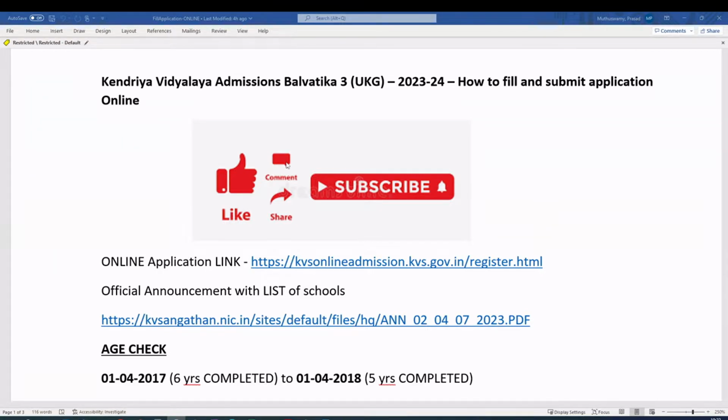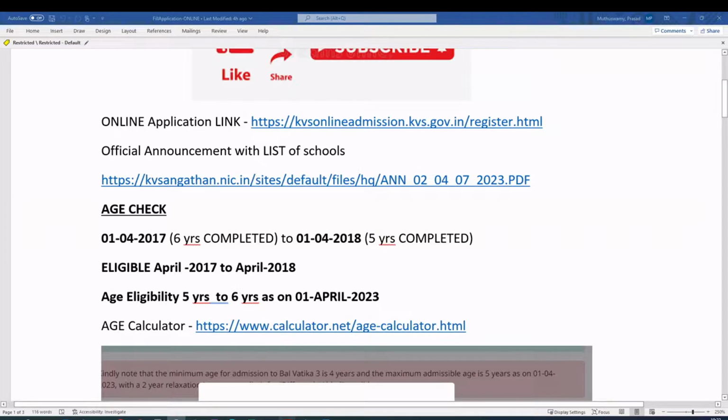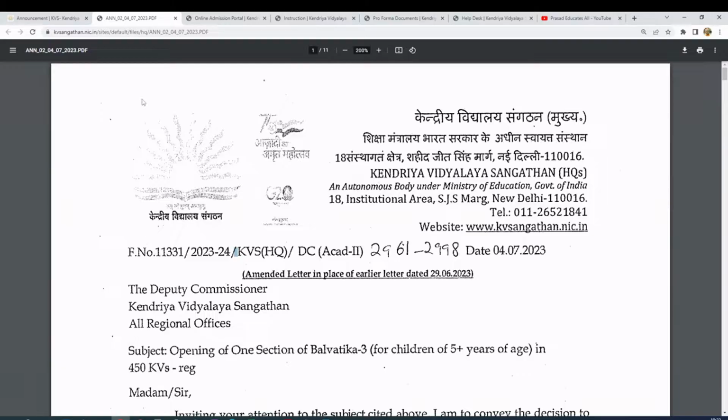Okay, so this is the online application link and this is the announcement. So first we'll go to this announcement. Okay, so let's see what the announcement is.